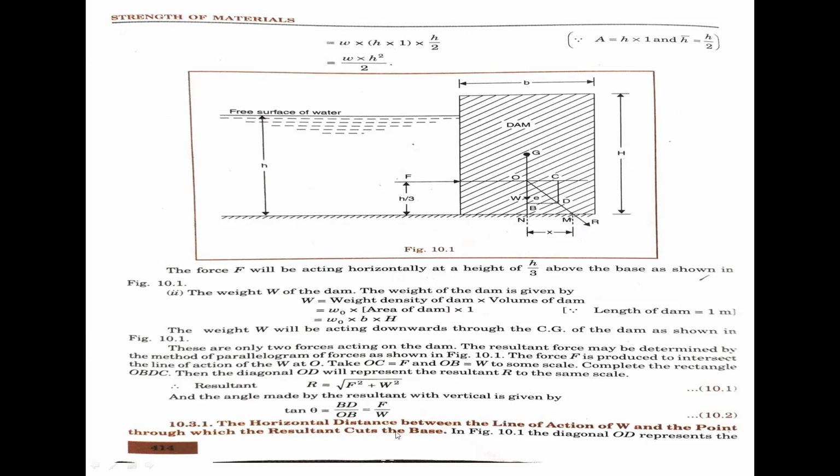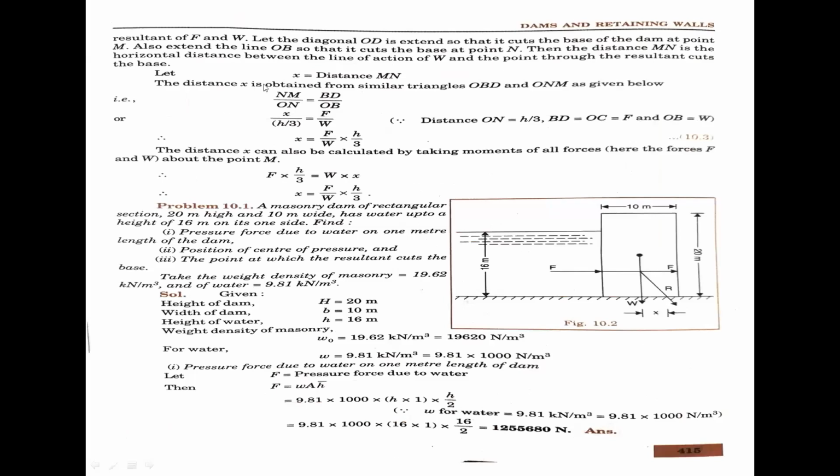Now x is the horizontal distance between the line of action of capital W, this is the line of action of capital W, and the point through which the resultant cuts the base. This is the resultant force capital R cutting the base. Now capital M, you have to see capital M. Finally, the x value is calculated as F by W into h by 3. This is the condition. You have to follow the condition.